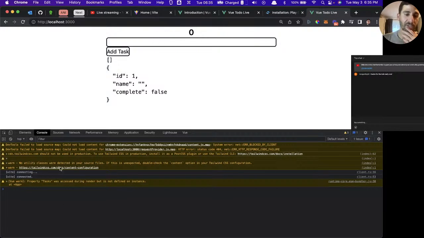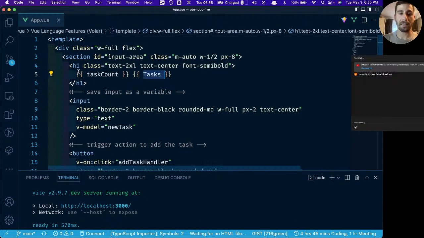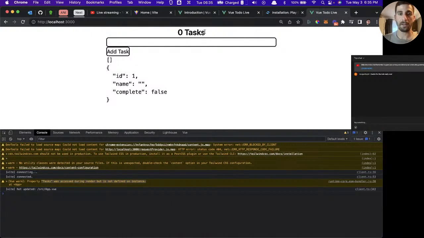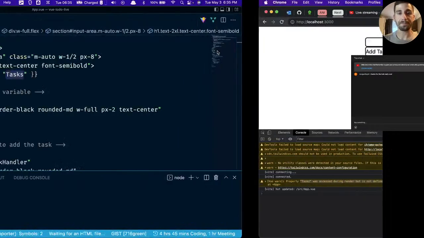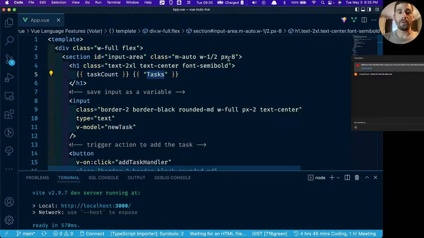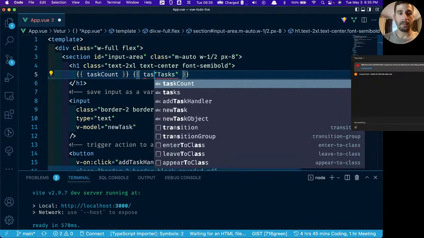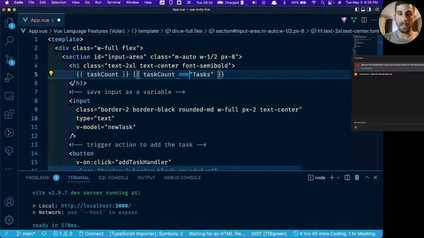I'm actually surprised. We should have an error in here saying that, oh yeah, property tasks was accessed, but it's not defined on the instance. That's because now it thinks that this is a variable. What we're going to do to avoid that is we're going to put that inside of quotes. Now if we go back, we're going to have the exact same thing as when we started. We have 0 tasks. So what we're going to do here is we can say taskCount equals 1.